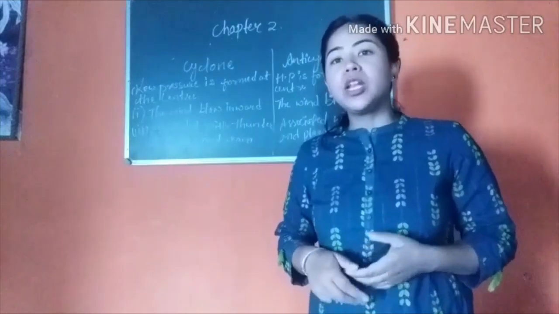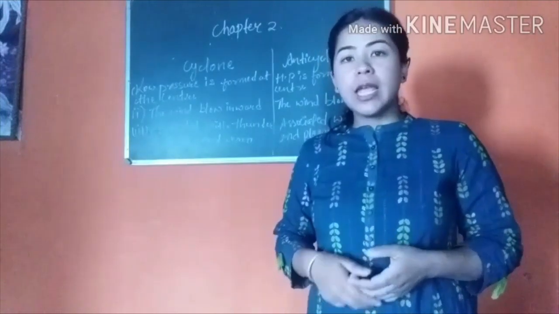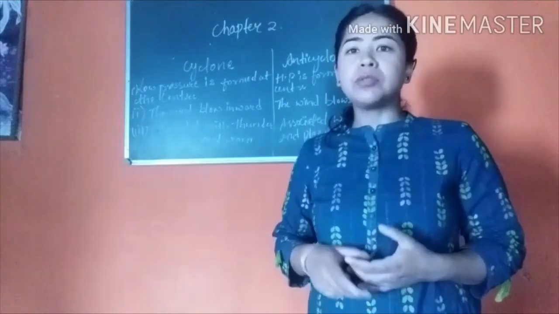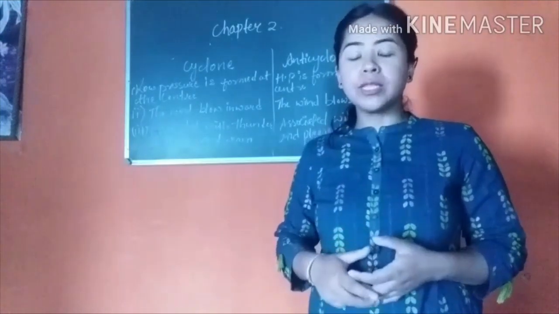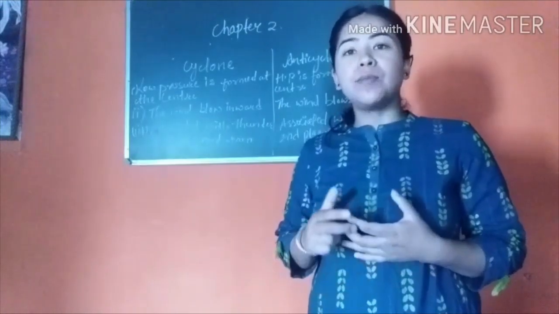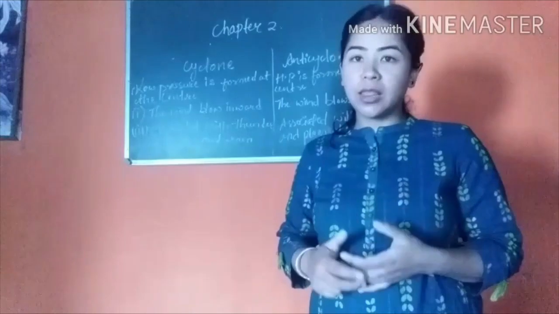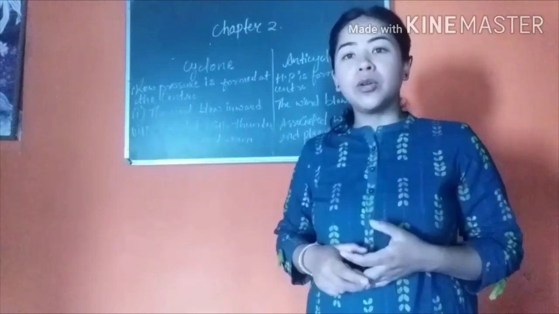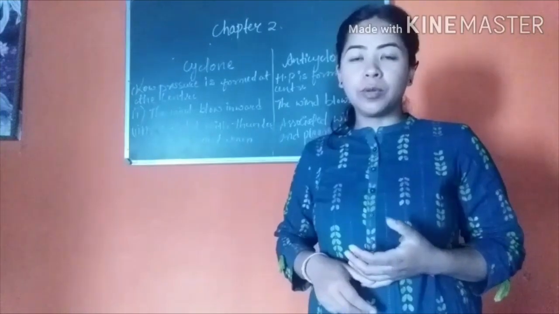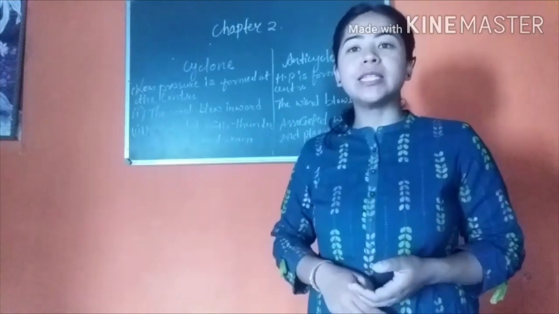So today we learned about the local winds and sudden or irregular winds. In local winds, we learned about different types of warm and cold winds that originate in a specific region, their names and the places associated with them. And in sudden or irregular winds, we learned about two types of sudden and irregular winds. Those are cyclones and anticyclones.